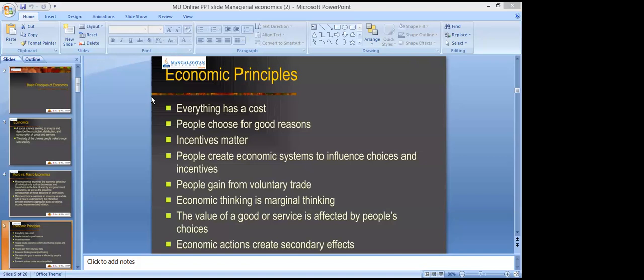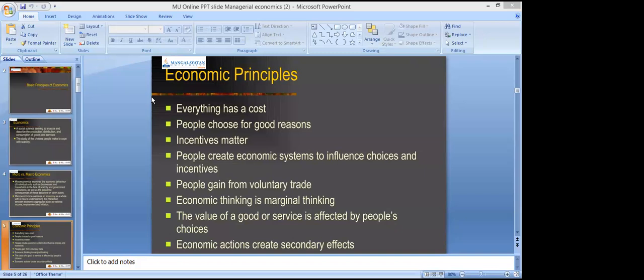And the fourth is people create economic systems to influence choices and incentives. Definitely people create different economic systems, like the capitalist system, the socialist system, the mixed system. So there are certain systems in which choices and incentives go together. People definitely gain from voluntary trade also. They do voluntary trade to make gains in certain situations. And economic thinking is marginal thinking, right? That means it keeps on changing. It is not a stagnant thing. It is not a fixed thing. It keeps on changing, right?